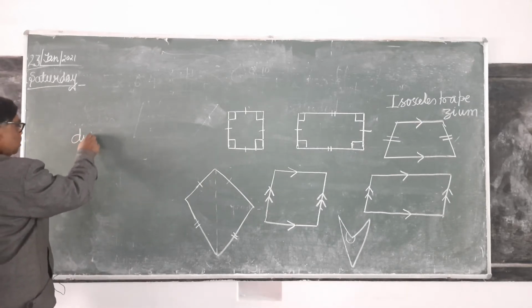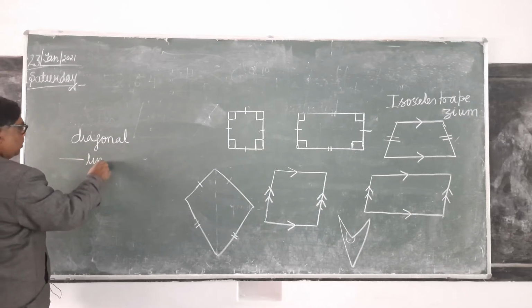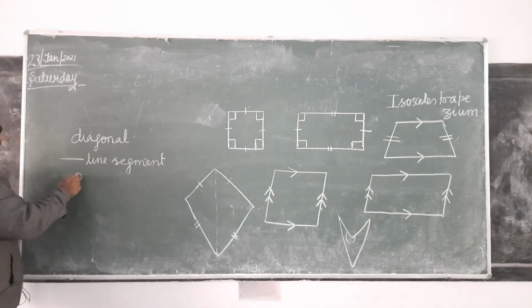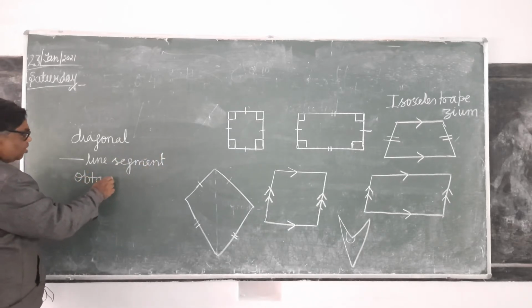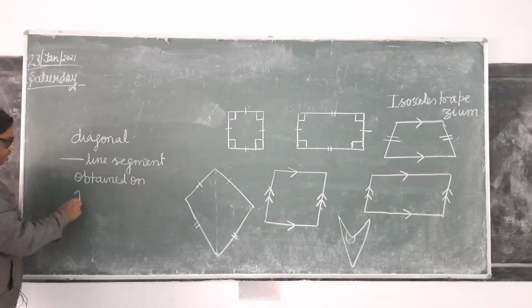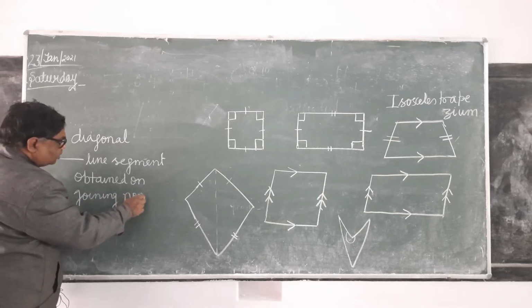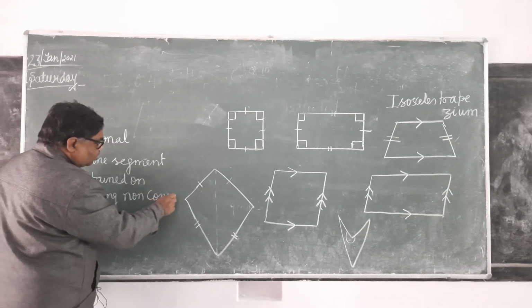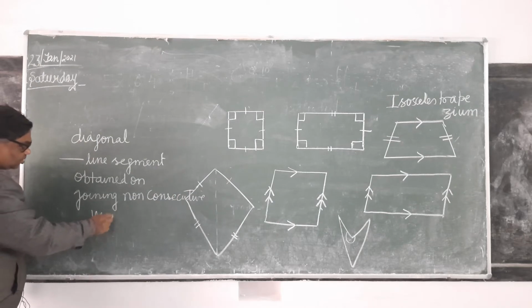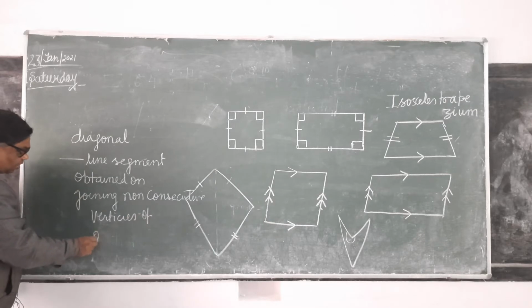Diagonal is a line segment obtained on joining non-consecutive vertices of quadrilateral.